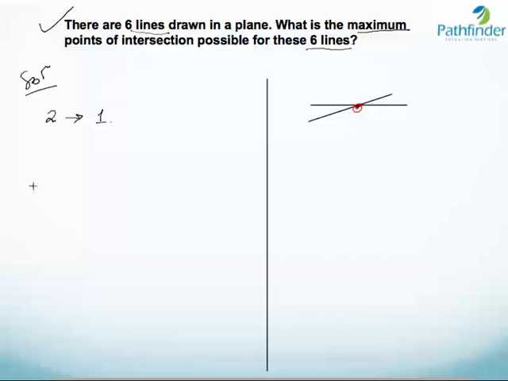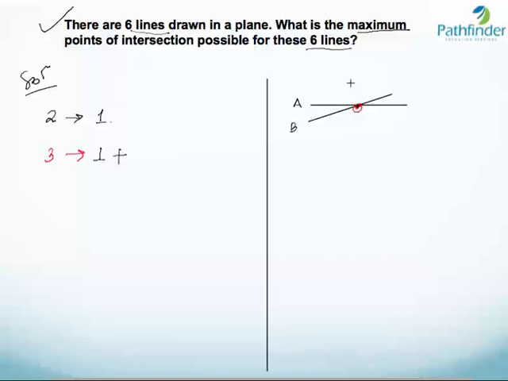Now suppose I introduce a third line. So we have 3 lines, say line C. This is A, this is B. Now I introduce a line C. So what is the maximum number of points of intersection that line C can generate for me?